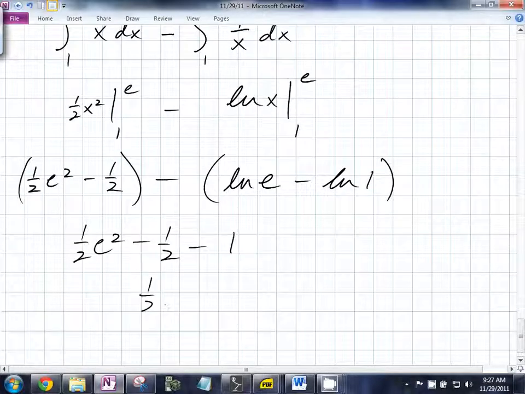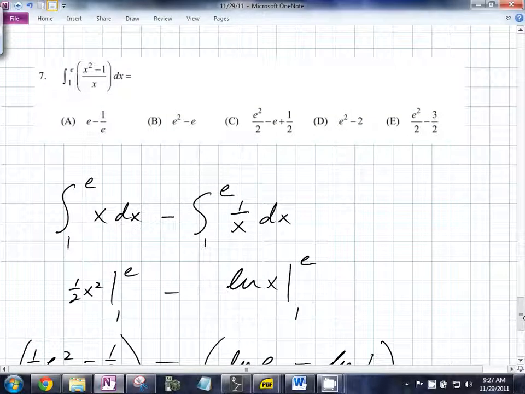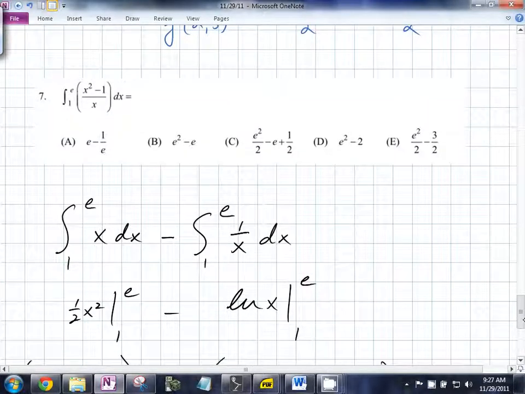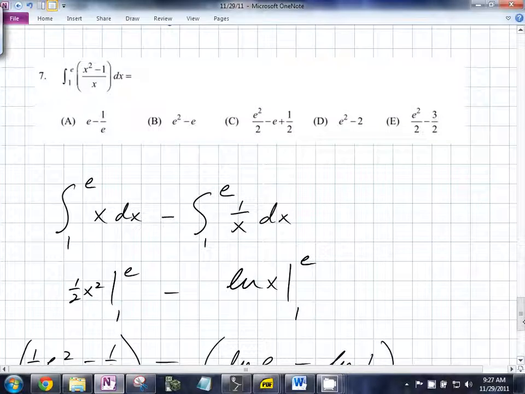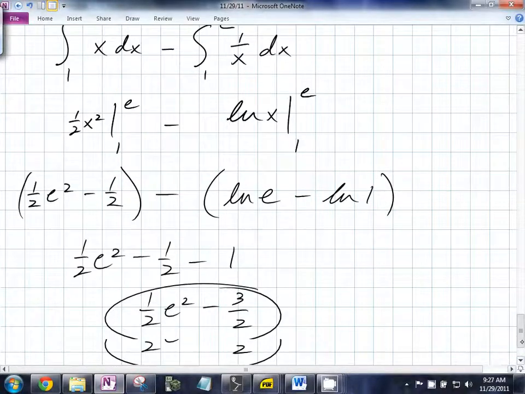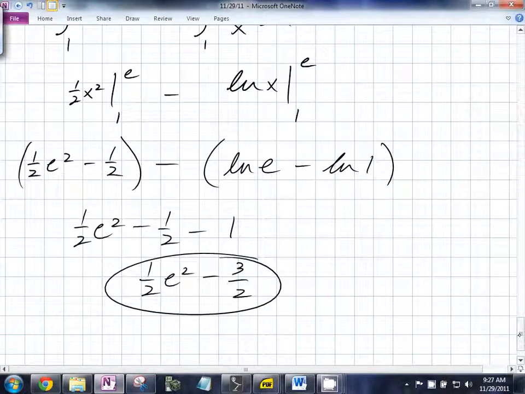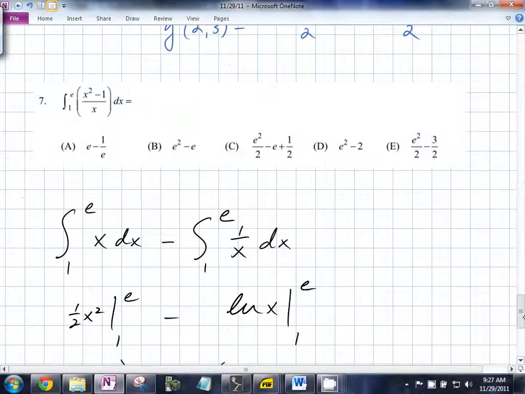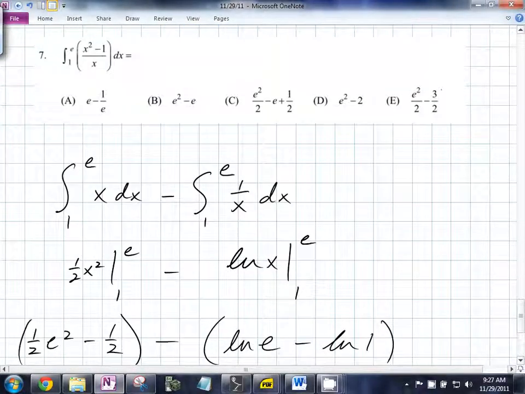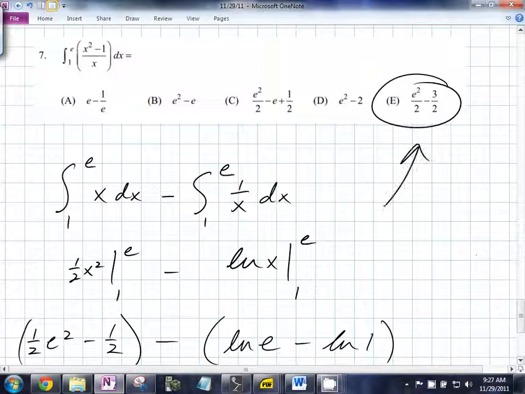What do we have for answers up here? It's e squared over 2. Yeah, it's e squared. Yeah, it's e. What's wrong? Nothing's wrong. Nothing's wrong. Okay. 1/2 e squared. The answer is e. Oh, the answer is e. Oh, I'm sorry. The answer is e. Yeah, there it is. Awesome.